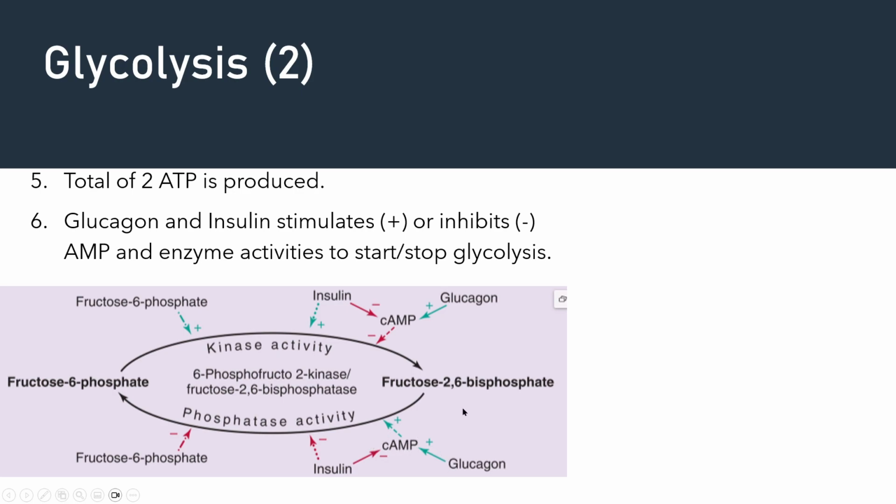ATP, ADP, and then ADP becomes ATP. But if you have no AMP, how do you want to get ADP? Right. So glucagon and insulin will either stimulate or inhibit. And it will also stimulate and inhibit, this will also inhibit the change of fructose 6-phosphate. Okay.